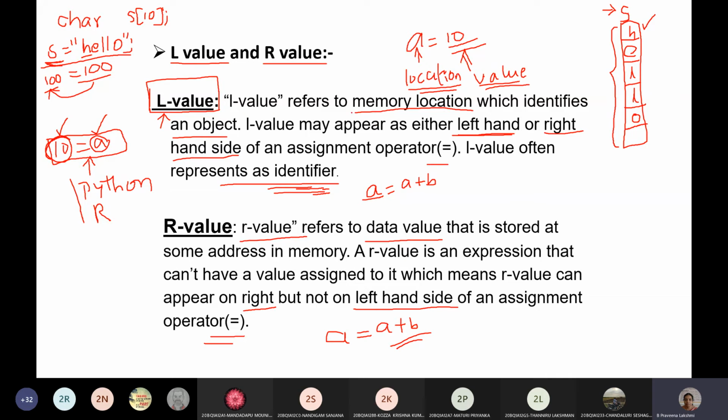So you have a condition: L value must be a memory location. L value must be a memory location. Okay, it does not mean that you can directly give the memory location number.